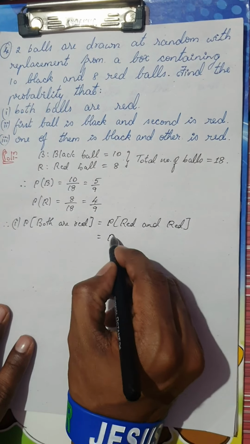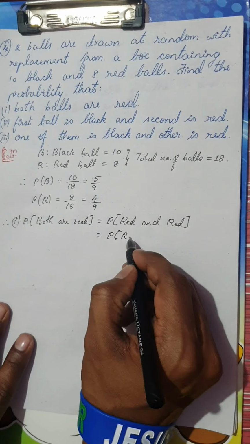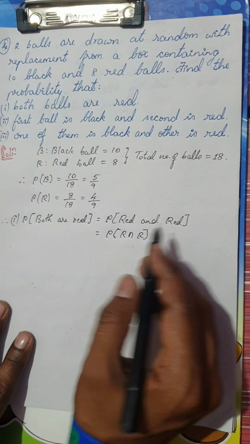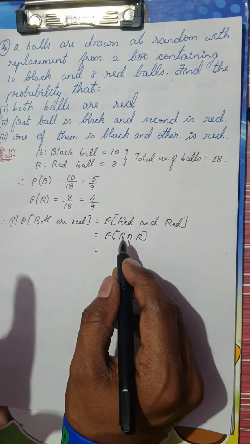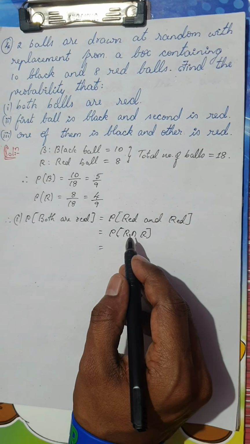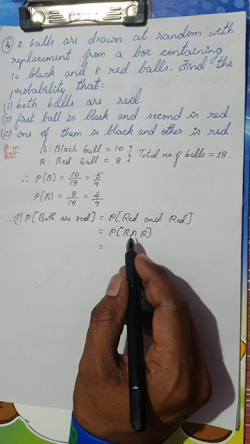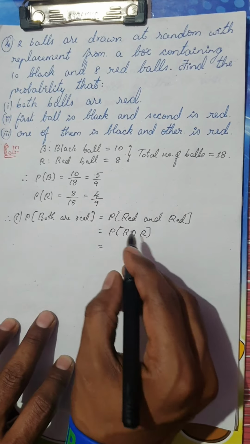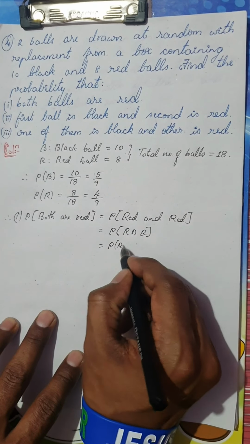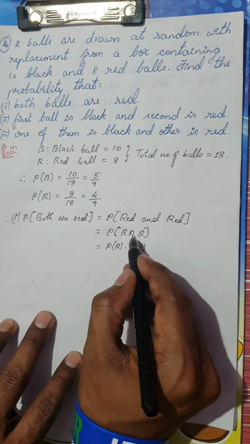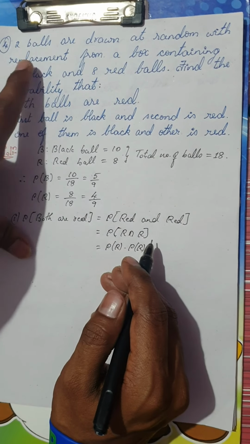So this is nothing but probability of R intersection R, because and means intersection. Now remember, they are independent events because each ball has the equal likelihood to be selected. So therefore they are independent events here. Therefore P of R intersection R would be probability of R into probability of R.